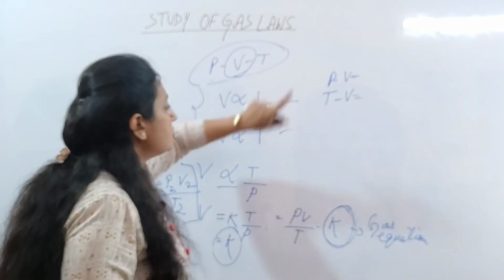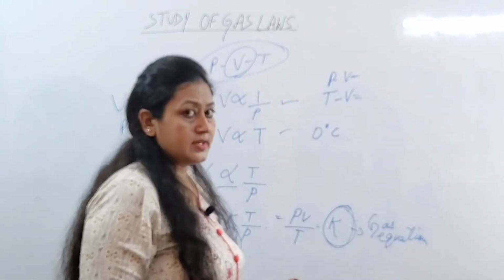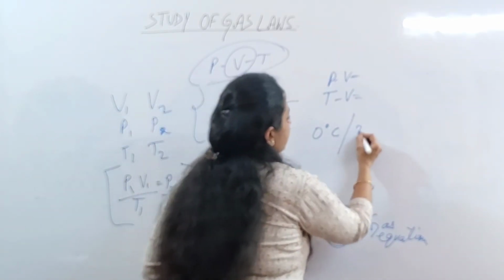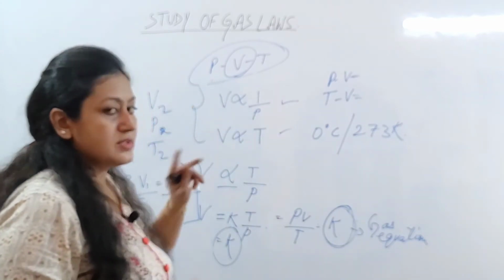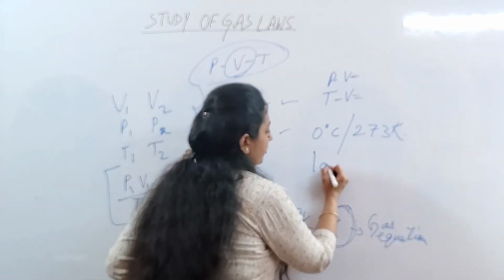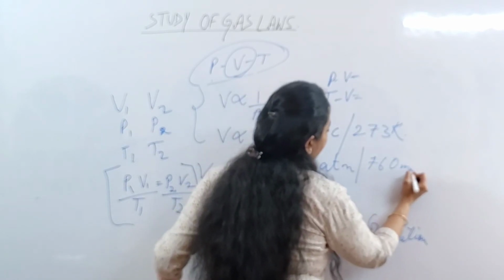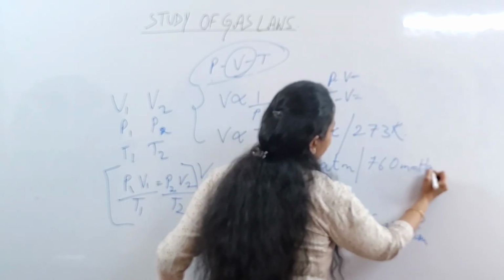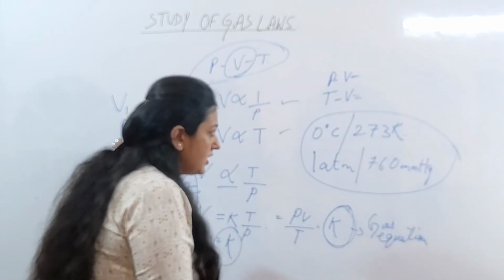तो टेम्परेचर, फॉर द टेम्परेचर द स्टैंडर्ड वैल्यूज़ आर 0 डिग्री सेंटीग्रेड और 273 Kelvin. Okay. For pressure, the standard values are 1 atmospheric pressure or 760 mm of Hg. Okay, these values are the standard set values.